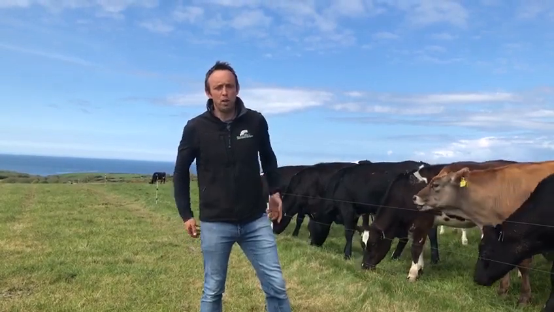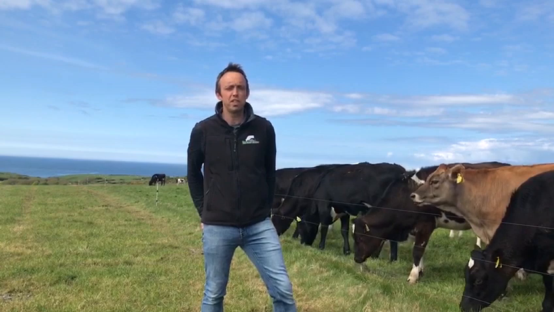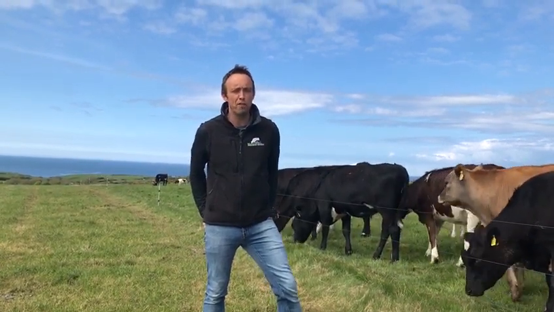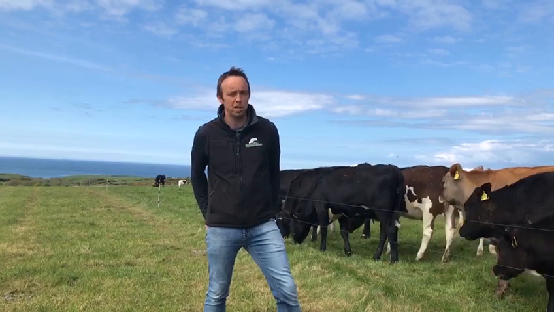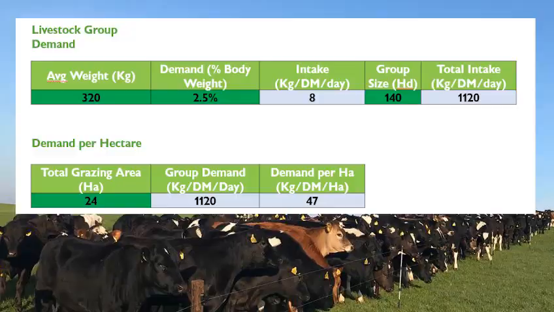Here we have a group of bulling heifers weighing on average 220 kilograms. We are targeting for these to put up to 1 kilogram a day on in weight, therefore need 2.5% of their body weight in dry matter of feed daily, which is 8 kilograms dry matter a day. I will use these bulling heifers as an example to make some useful calculations.